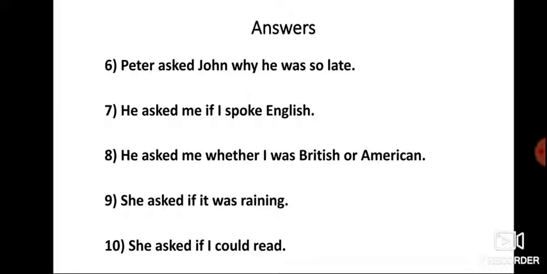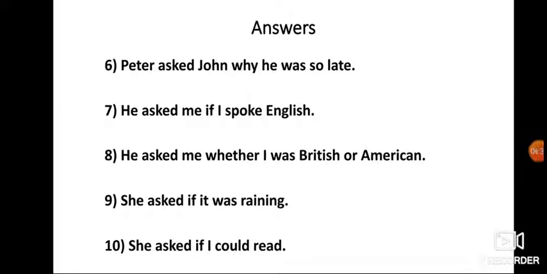Just you have to make sure that the rules are perfect. The rules are not so difficult also. If the sentence is given in present, in which form you have to change, that you have to keep in mind while changing the sentences into indirect. Then the next question was, can you read? She asked if I could read.